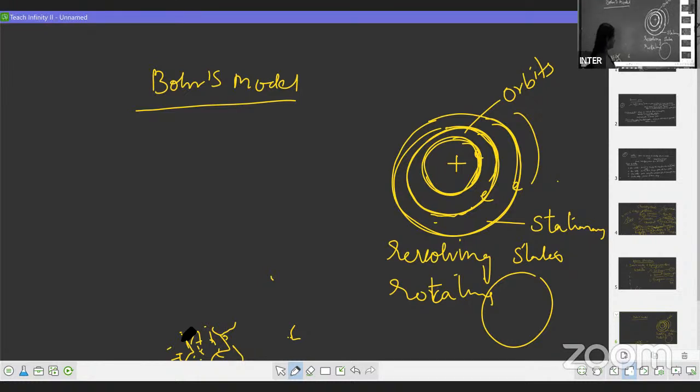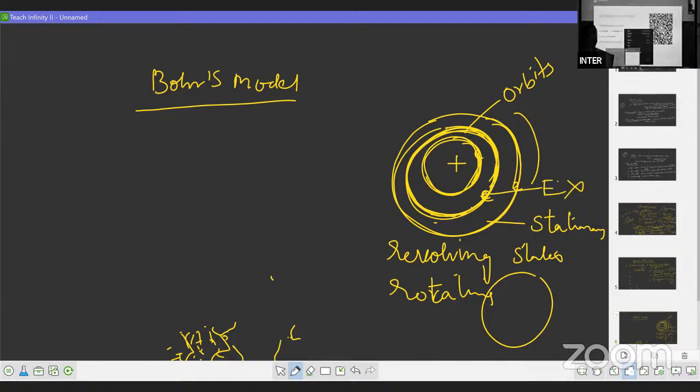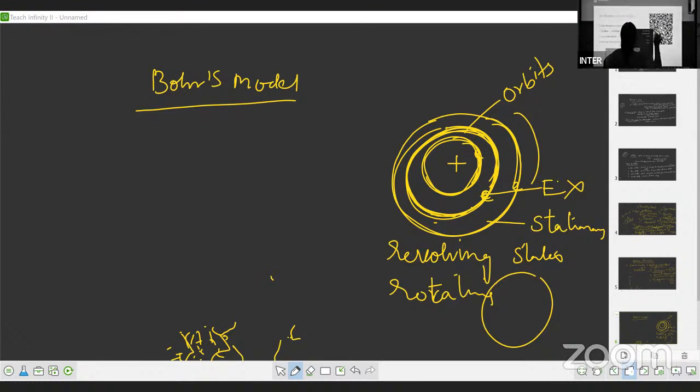Okay, the next. As long as an electron revolves in a particular orbit, there is no change in its energy. There is no change in the energy of the electron as long as the electron revolves